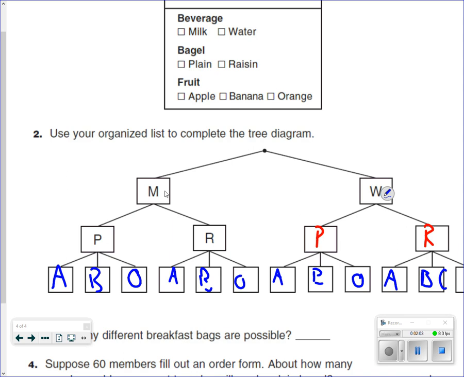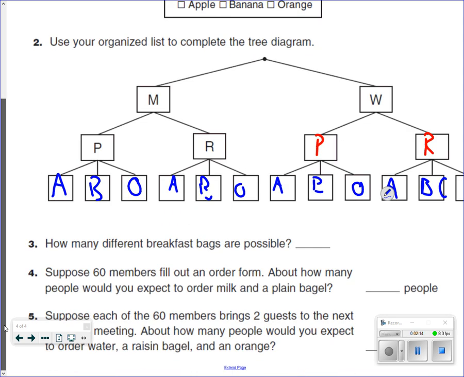Okay. So you can see here, you'll have milk, raisin, apple; milk, raisin, banana. So how many total possible outcomes are there? To answer this question, how many different breakfast bags are possible? There's 12 different breakfast bags actually possible in this scenario. So you're going to be going milk, plain, apple, that's an option. Milk, plain, banana. Milk, plain, orange. Water, plain, apple. Water, plain, banana. Water, plain, orange. Here's all your scenarios, okay?